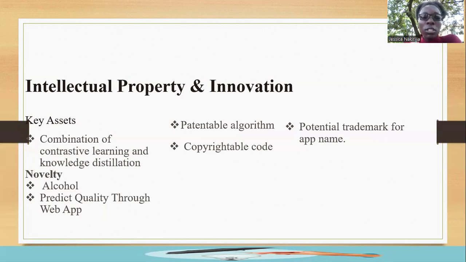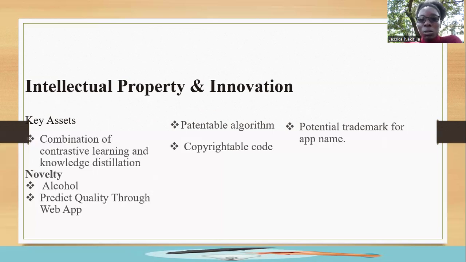So what is the innovative part of ours? It combines contrastive learning, which focuses on the unbalanced data. Then it also integrates the knowledge distillation, which enables simpler models to learn from the parent models for efficiency.